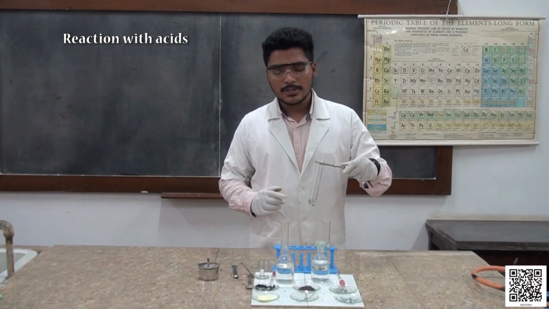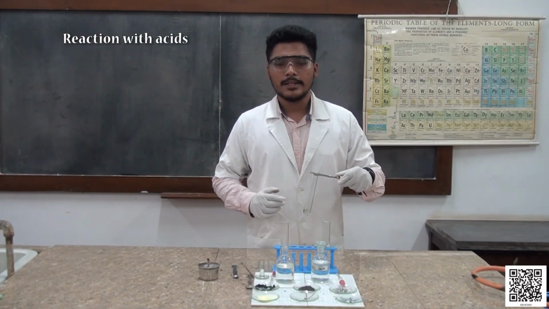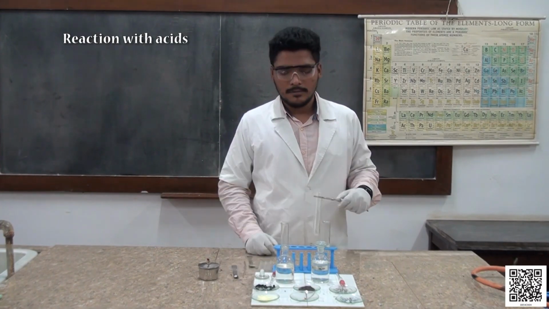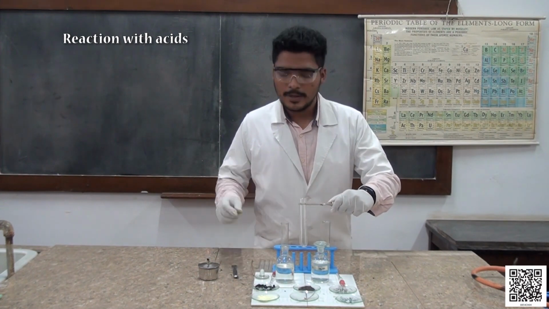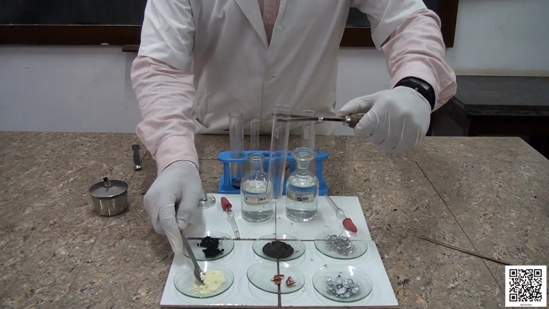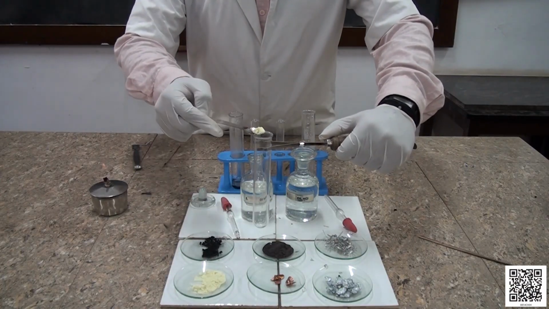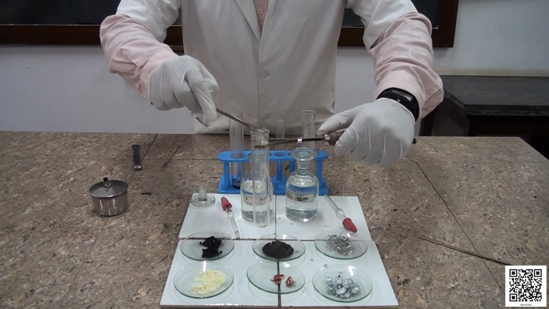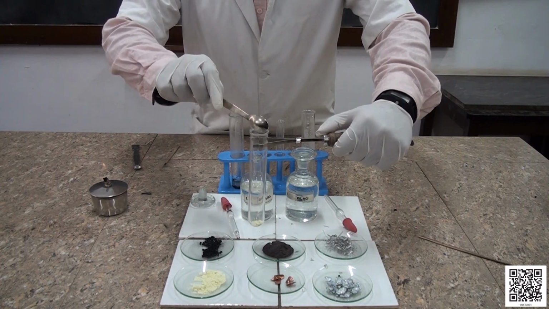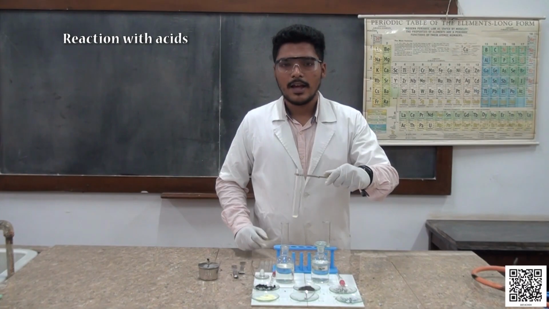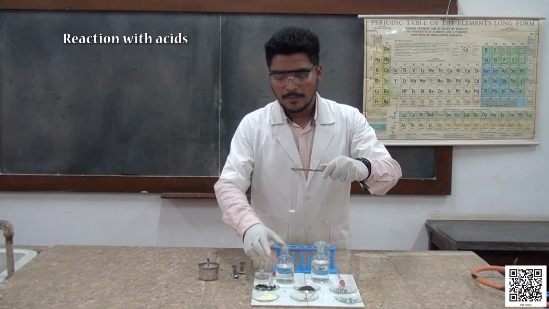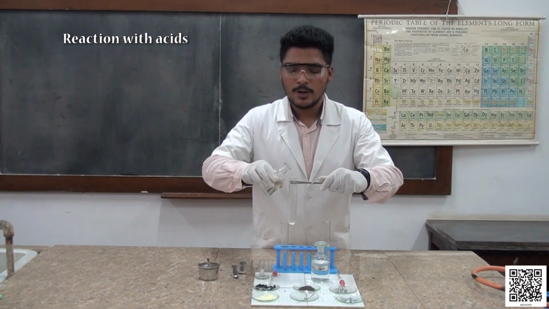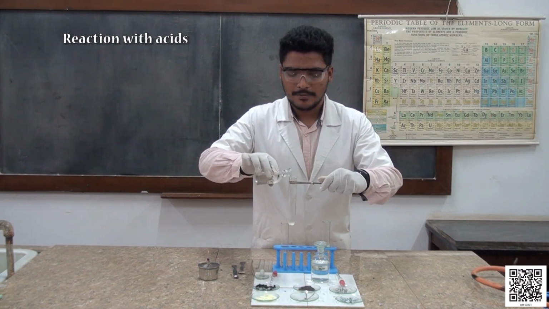Now let us quickly check one more non-metal, that is sulfur powder. Now students, we will check the reaction between sulfur powder and dilute sulfuric acid. Here I have taken some sulfur in this boiling tube. Now I am going to add dilute sulfuric acid.